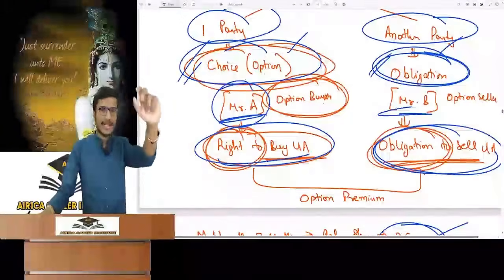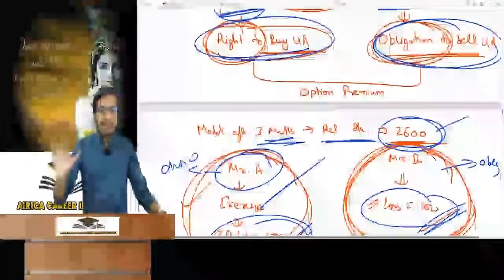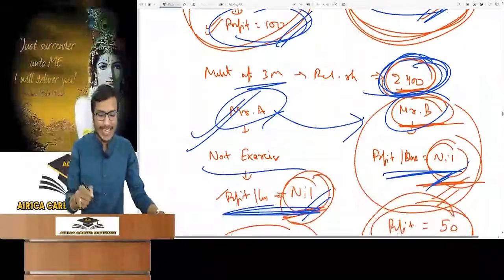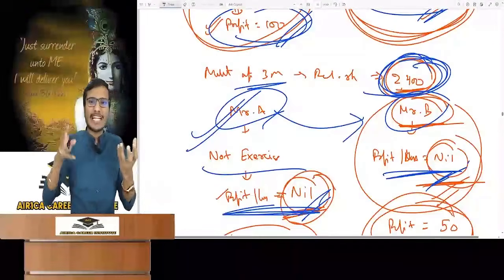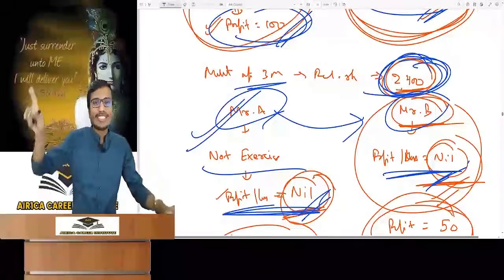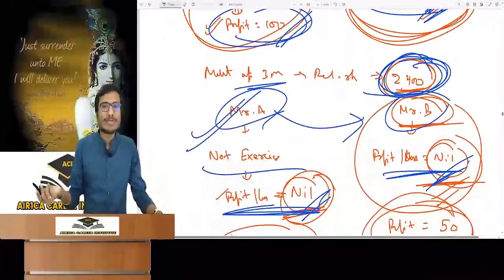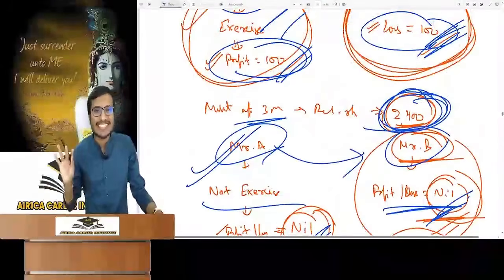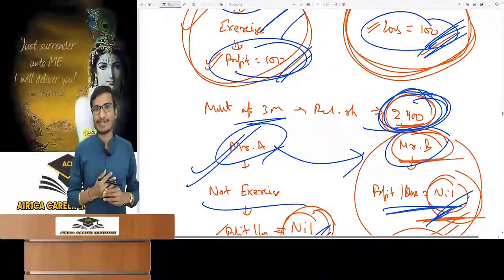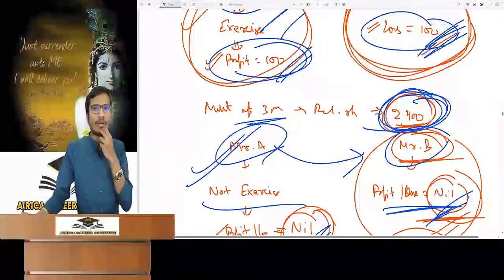You may have one thing in mind. Sir, one has choice and one has obligation. Notice one thing, that he is exercising only if he is getting profit, and when he sees a loss, he is not exercising. Means the person who has choice in the contract will never get loss, only profit or nothing. And the person who has an obligation has loss or nothing. That means he can never get profit, the one on the part of obligation, because the other person won't let him get profit. It's true. So in such a contract, the party who has an obligation will never get profit.